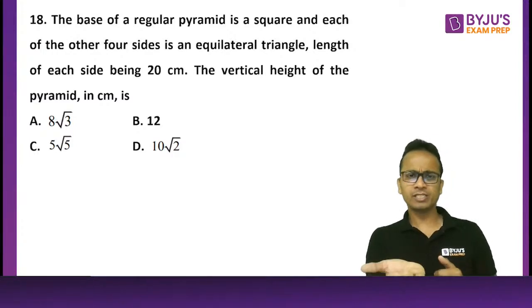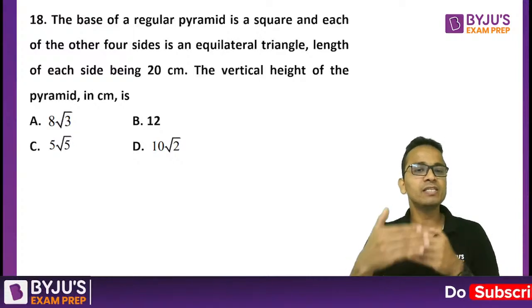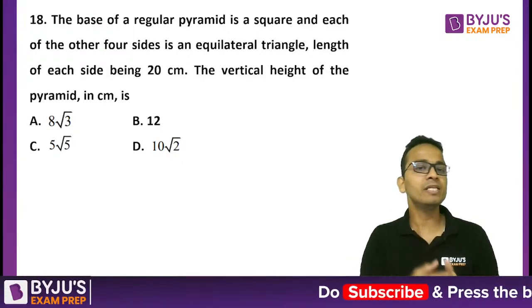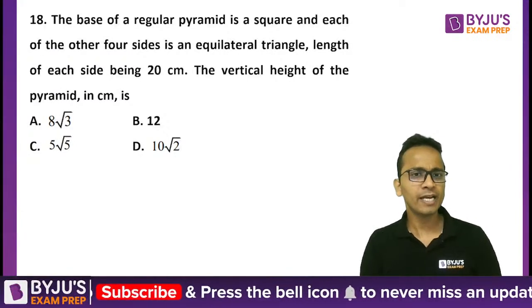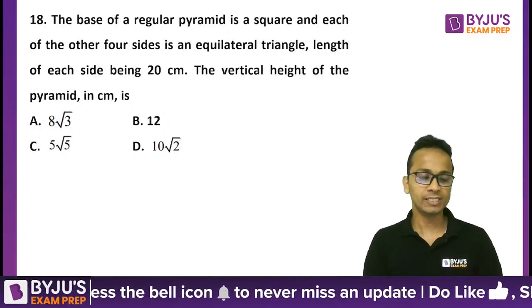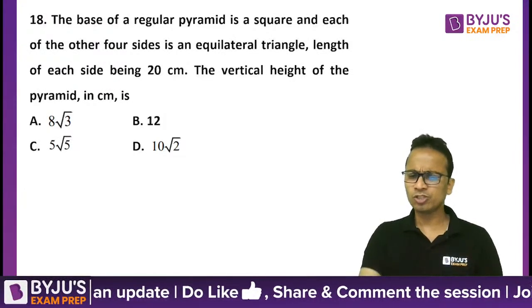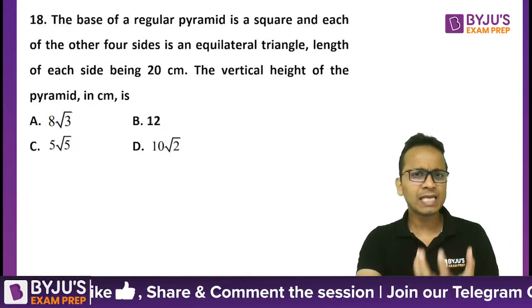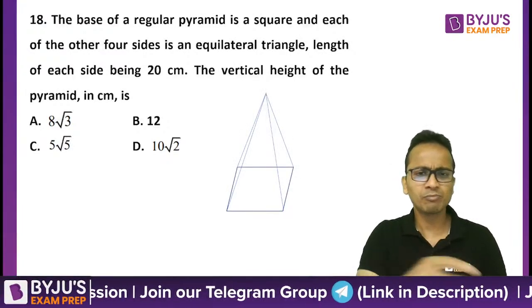Right? Now there is a base which is a square, and then the other faces will be the triangles. In this case, it is given that they are equilateral triangles and the length of each side of that equilateral triangle is 20 centimeter. So first of all, I'll draw the figure for this. Let's draw a figure having a base as a square. It's a regular pyramid, so the figure will be something like this.